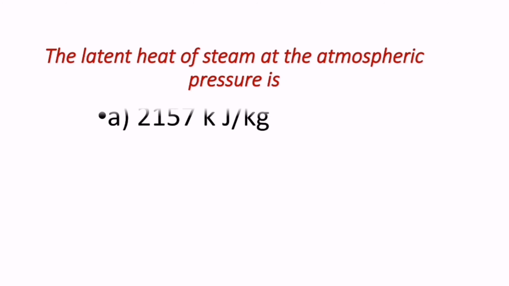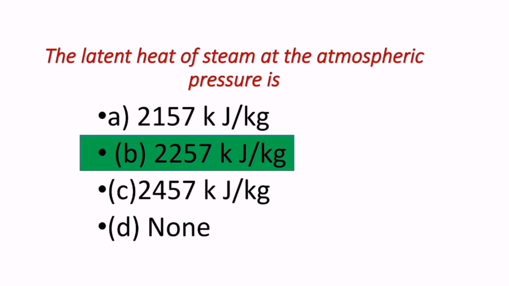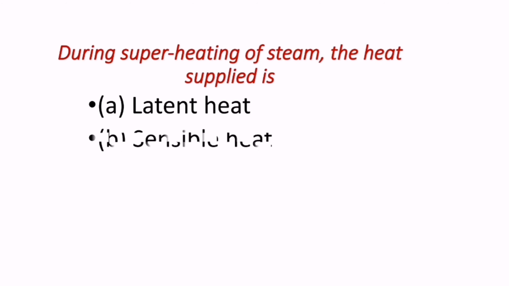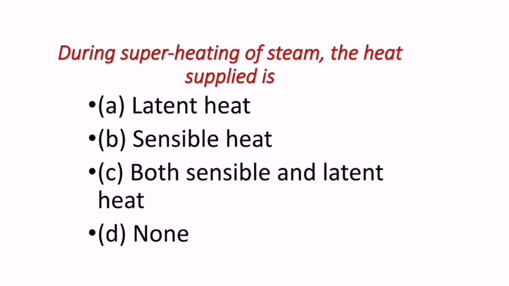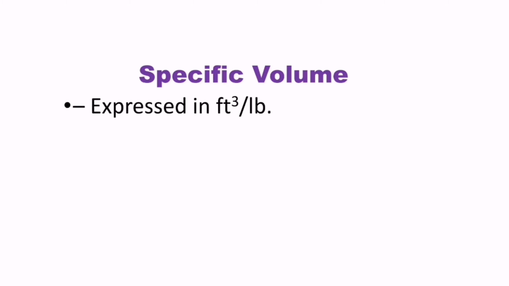Next question, the latent heat of steam at atmospheric pressure is 2257 kilojoules per kg. Next question, during superheating of steam, the heat supplied is latent heat or sensible heat. Answer is sensible heat.